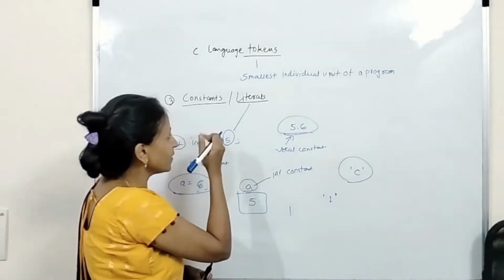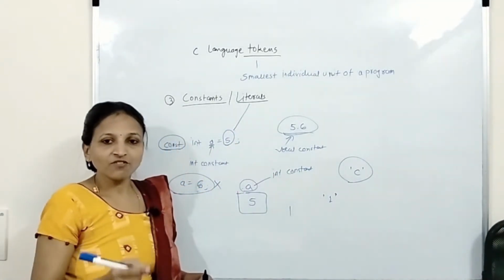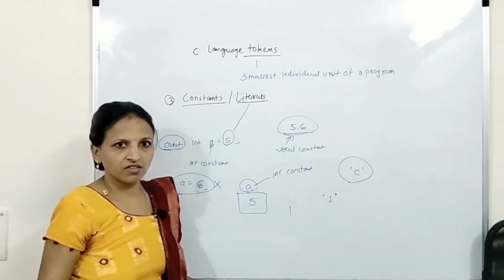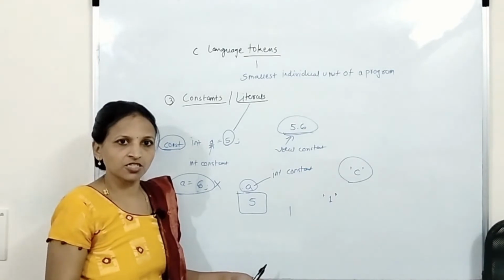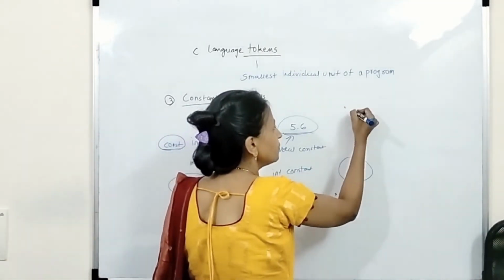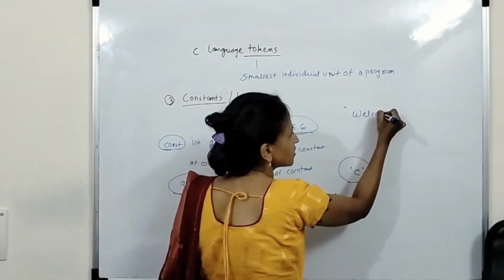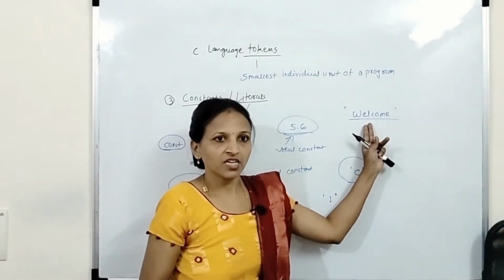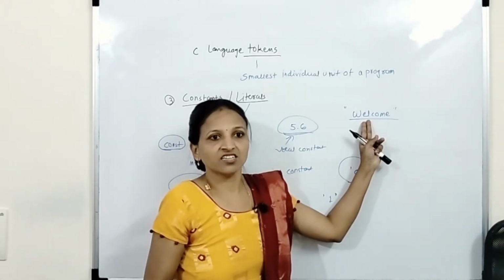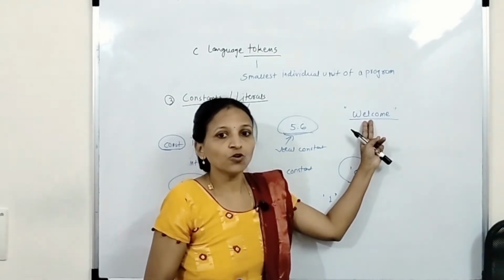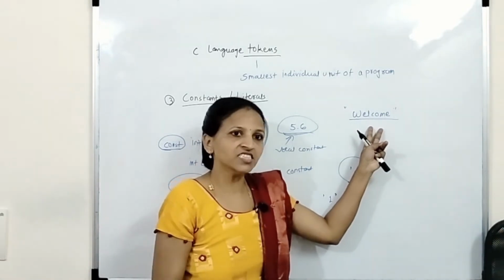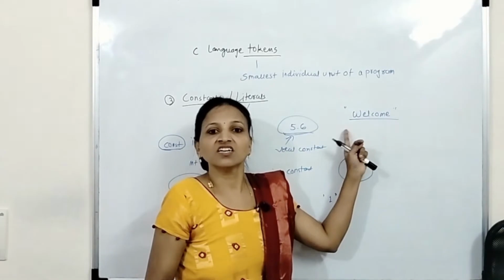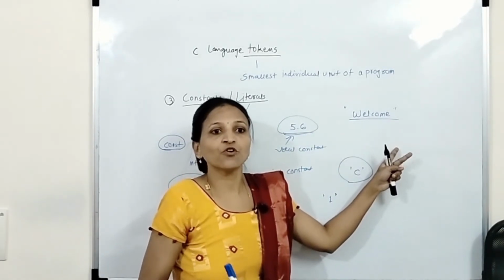Now the next type of literal is the string literal. Suppose I want to write the word welcome in my program. Anywhere, in any statement, in any instruction, it should be enclosed in double quotes. Welcome is a collection or group of characters, and this is called a string literal. Getting? And there is a rule: while specifying any string literal in your C program, always enclose it in double quotes. These are the rules for literals.